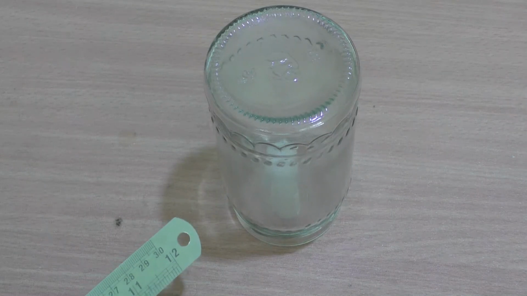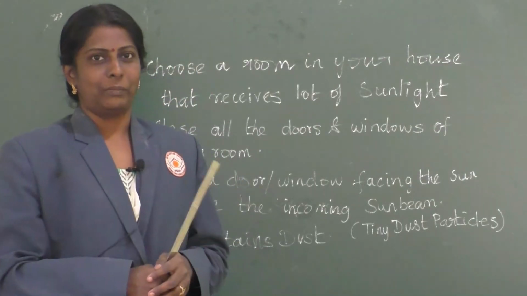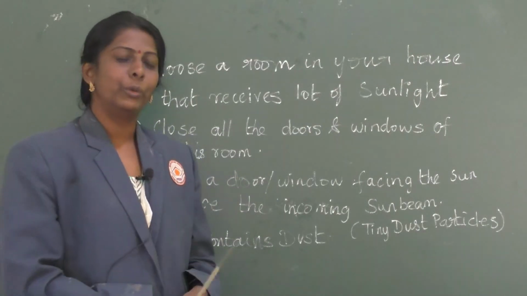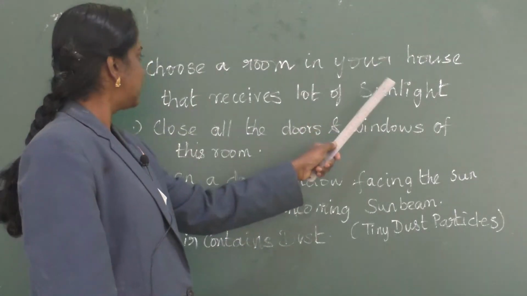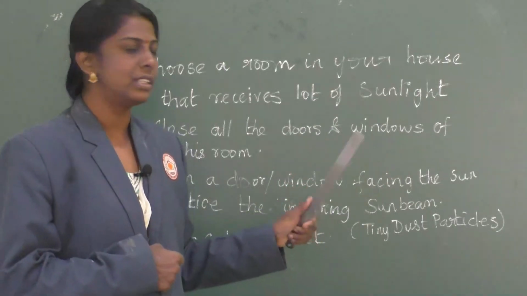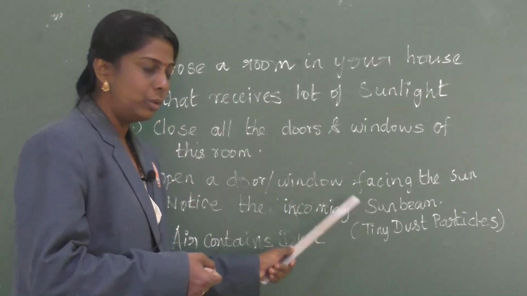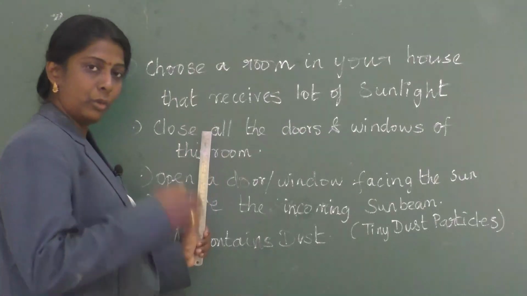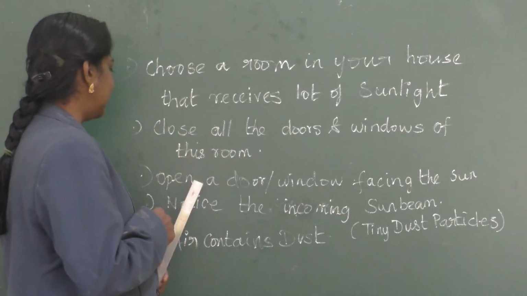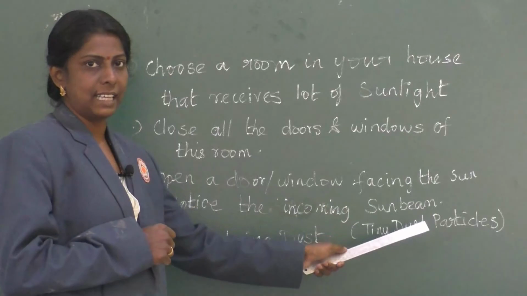Clear, children? Now an activity for you all. You are going to choose a room in your house that receives a lot of sunlight. Close all the doors and windows of that room. Then open a door or window facing the sun.